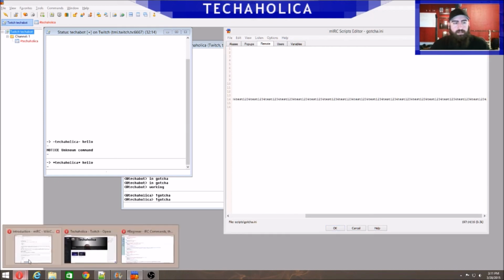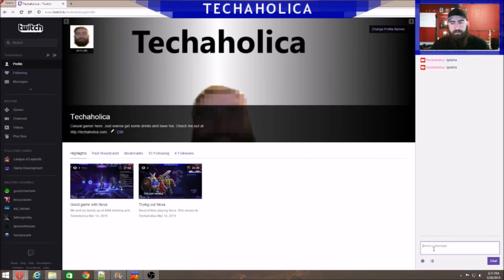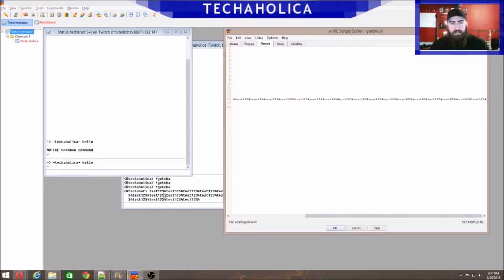I didn't test that ahead of time, but I think this is one of those things that's broken. So it's a gotcha. All right, so it doesn't print it out, but it prints out here in IRC, right? IRC doesn't care what you print out to the screen, it does anything, but Twitch is trying to stop people from spamming the channel. So if it recognizes a long string of characters that's all repeating like this, it just ignores the request and doesn't print it out to the screen.